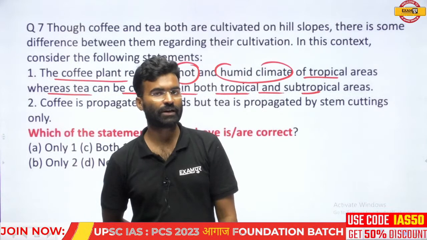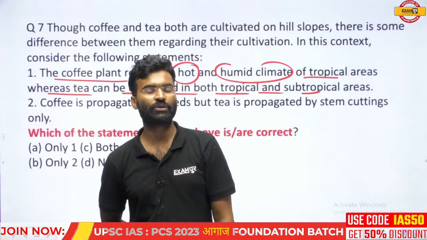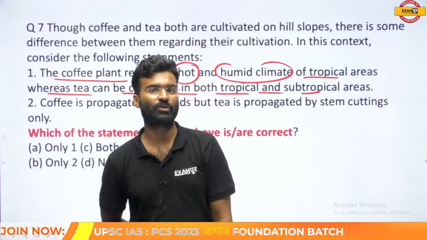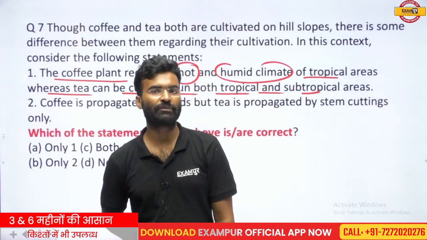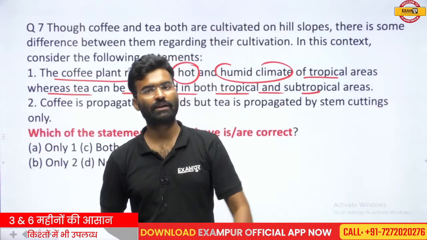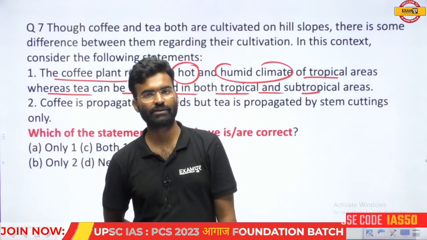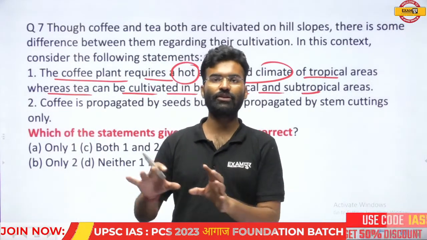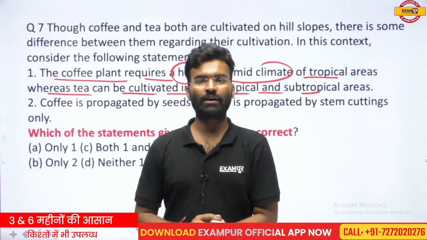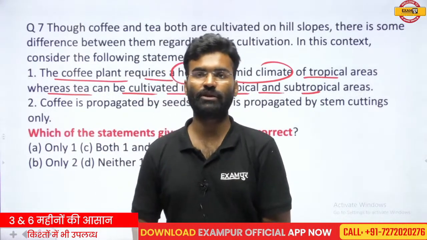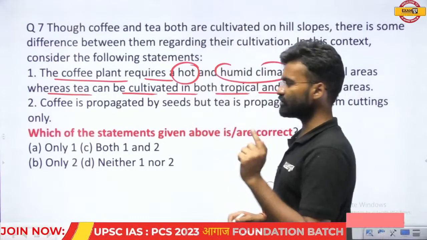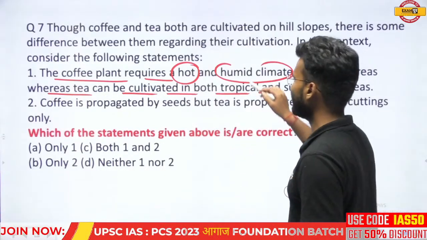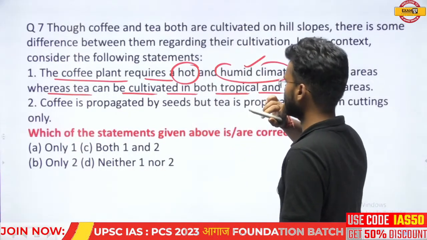Okay, you never heard that Andhra Pradesh, or Assam has coffee production, or Assam has coffee plants. Or that Himachal Pradesh has coffee plants. So this region is not conventionally, in the general way, suitable for the production of coffee. So on the basis of this information, you can consider it correct.